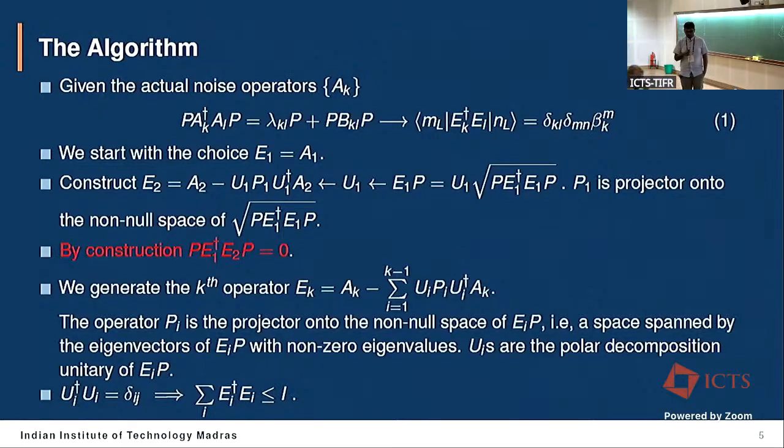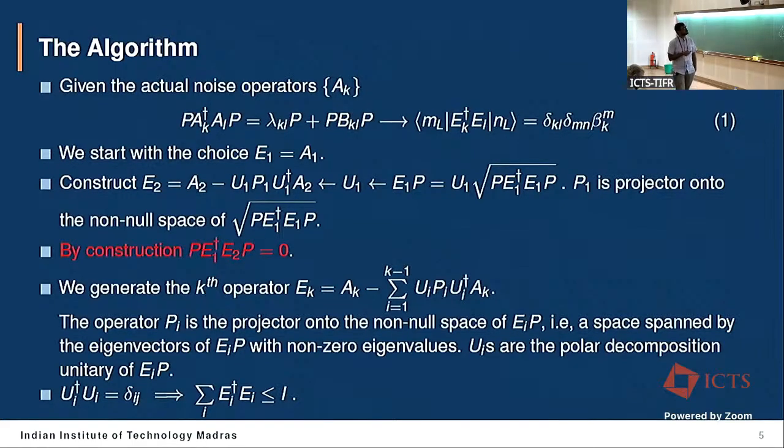The algorithm starts something like this: given these noise channels A_k, which satisfy the Knill-Laflamme conditions perturbatively, I am interested in constructing a separate noise channel which has Kraus operators that don't have these kinds of perturbations. It has some sort of deformations on the code space, but the orthogonality is guaranteed.